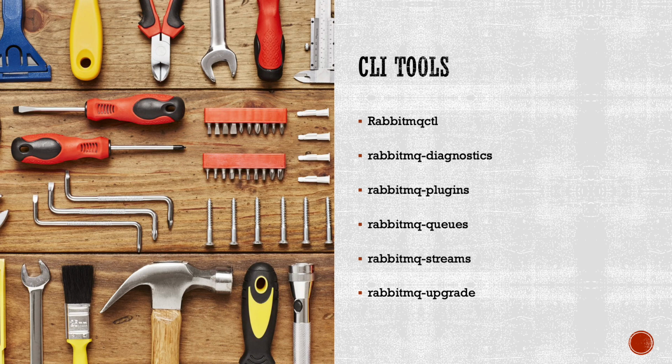Rabbit Plugins. With this CLI tool, we can manage plugins in RabbitMQ. It allows us to enable, disable, and list the installed plugins. By using Rabbit Plugins, we can enhance RabbitMQ functionality by adding additional features and capabilities. It provides customization and extension options for RabbitMQ.